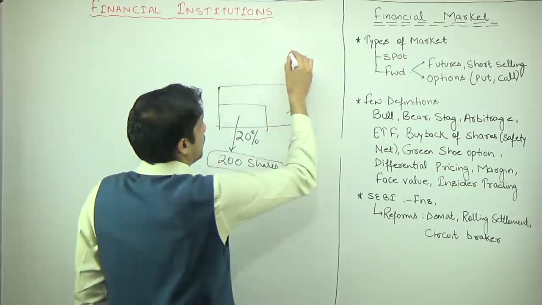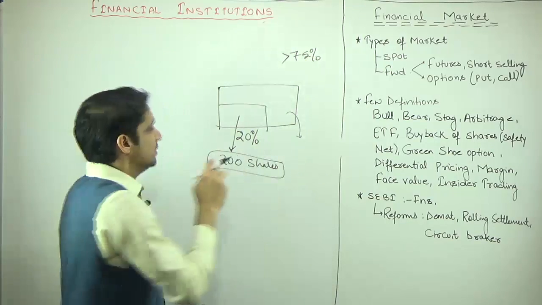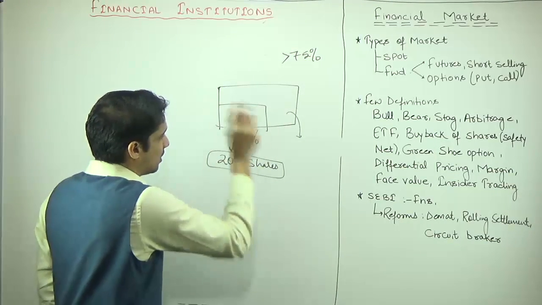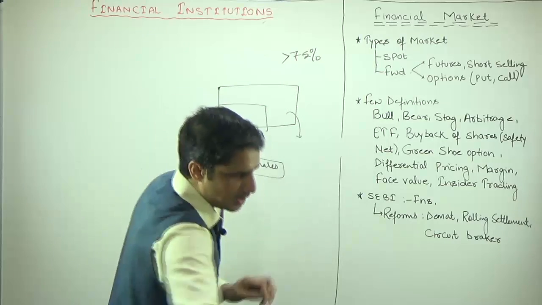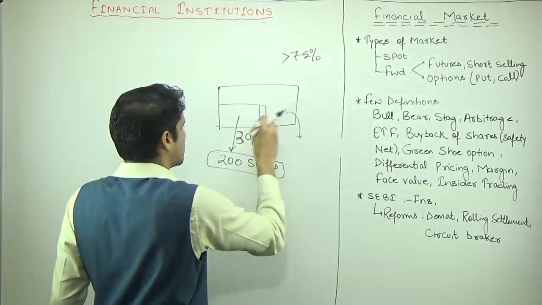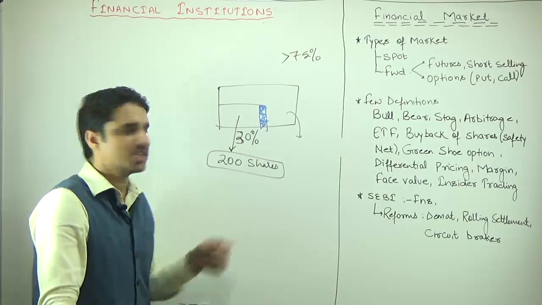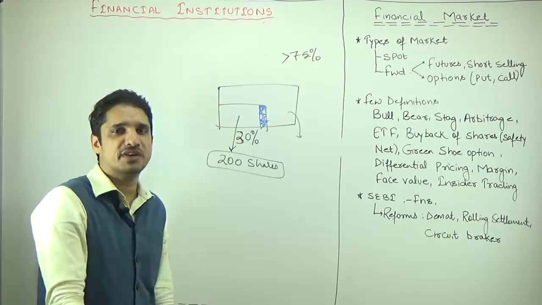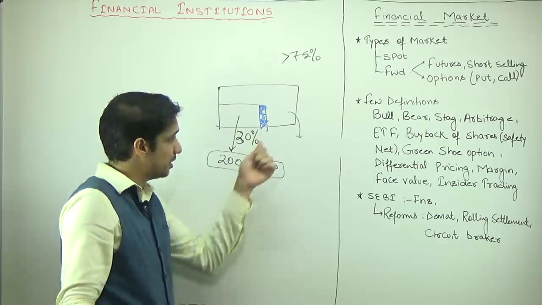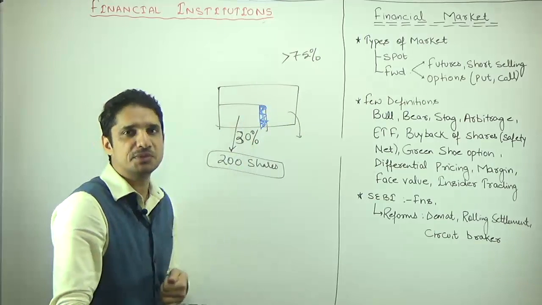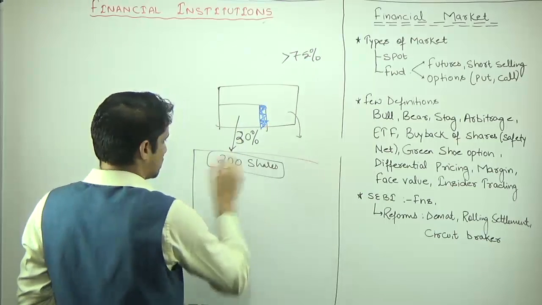Because we discussed the relevance of more than 75% ownership. Suppose this is 30%. Now the company wants to buy back 5% of these shares. Why would the company want to buy back this? Because the company wants to make some basic changes in the constitution, and to make these changes it needs more than 75% ownership. So the company wants to buy back some shares, or maybe the full 30% of the shares. So what will be the impact of this buyback of shares on the market?